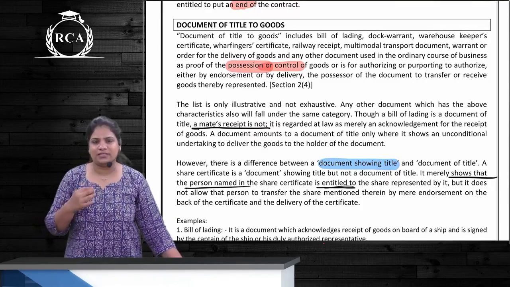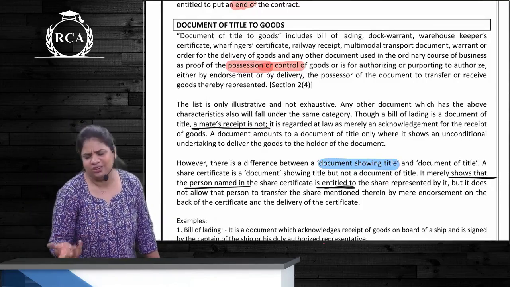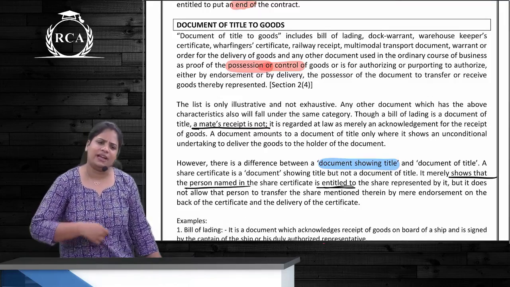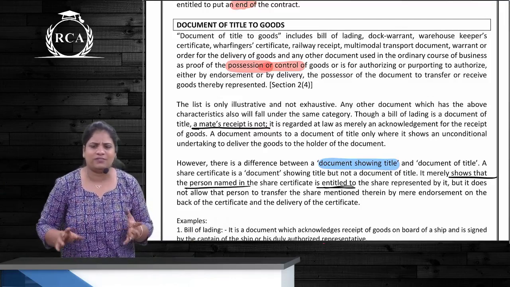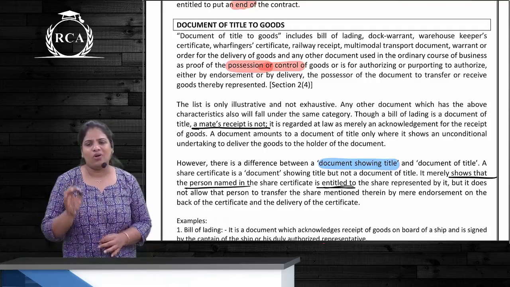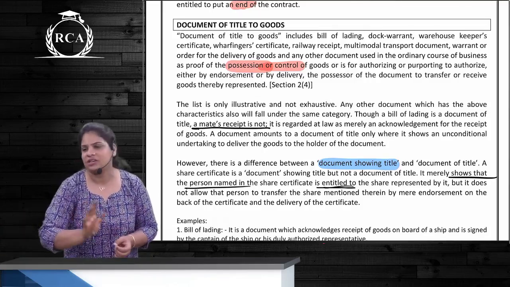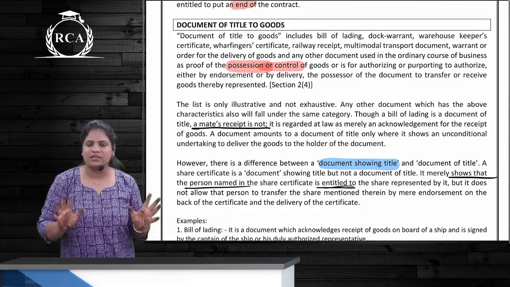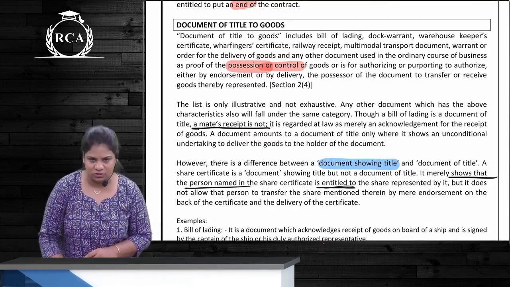I have a pizza coupon where if I buy 2 pizzas, I get 1 free. I know I'm not going to have that pizza. Can I transfer this to anybody? Yes. Do I have to make any document to transfer it? No. How can I transfer it? Only by delivery. A document of title to goods can be negotiated. How? By just a delivery. Correct? Some documents require endorsement and delivery, which we'll discuss in the Negotiable Instruments Act.